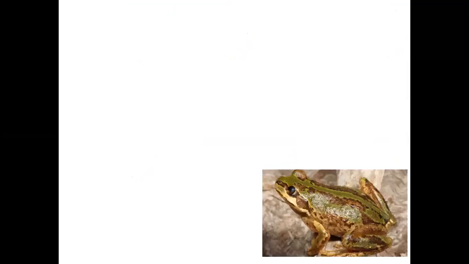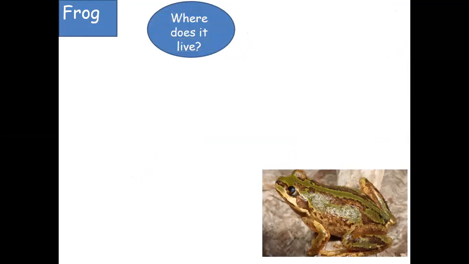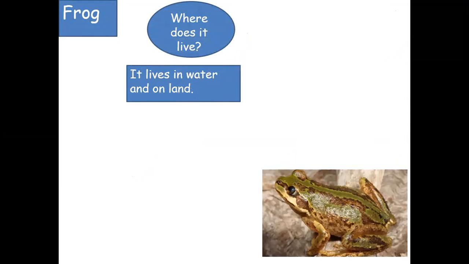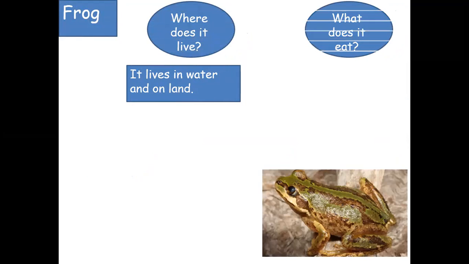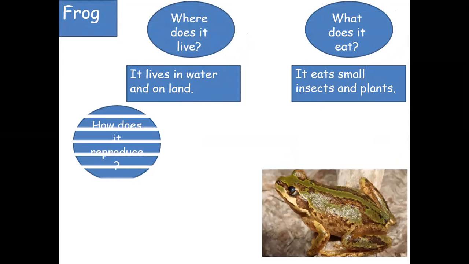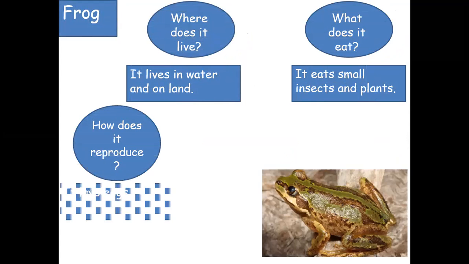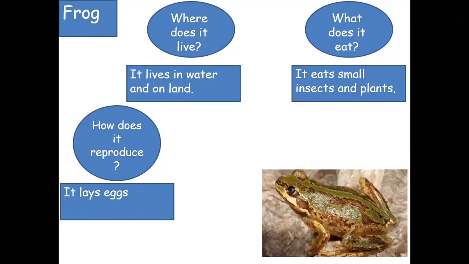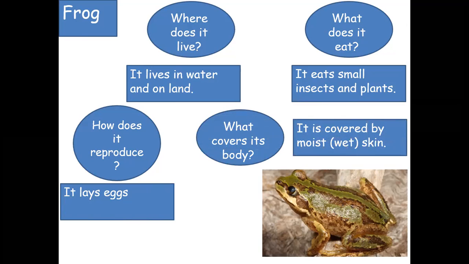The third animal we want to talk about today is the frog. Where does it live? It lives in water and on land. What does it eat? It eats small insects and plants. How does it reproduce? It lays eggs. What covers its body? It is covered by moist, wet skin.